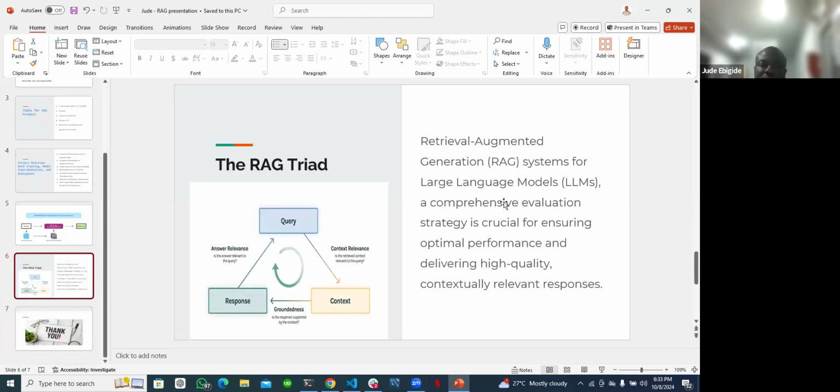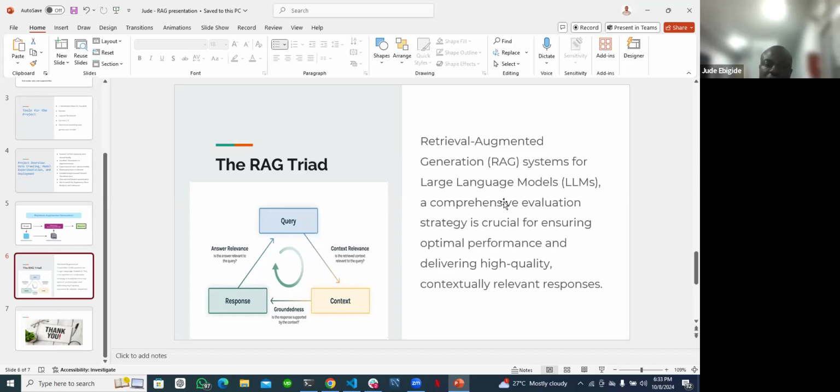I'll call this the RAG triad. Sometimes we query the vector database and find it difficult to get relevant chunks to answer our query. That's the reason we must run analysis or an evaluation to ensure that the right chunks come from our database to answer the query from the LLM.